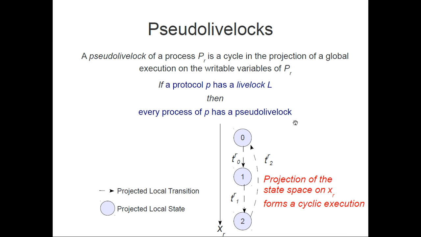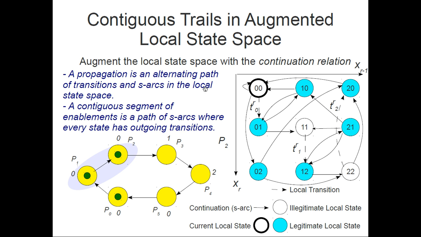So first of all, every process in the network should be in a pseudo livelock. That's the first condition for having a livelock. This is a necessary condition for having a livelock. And then we need to consider this pseudo livelock. So for example, these three local transitions in a coloring protocol are in a pseudo livelock because they form a cyclic execution on the variable xr. So we need to detect this contiguous livelock, and we'll have it in the following way.